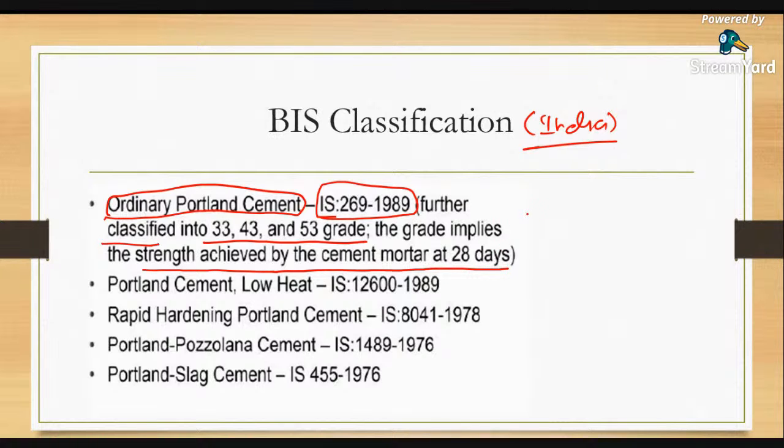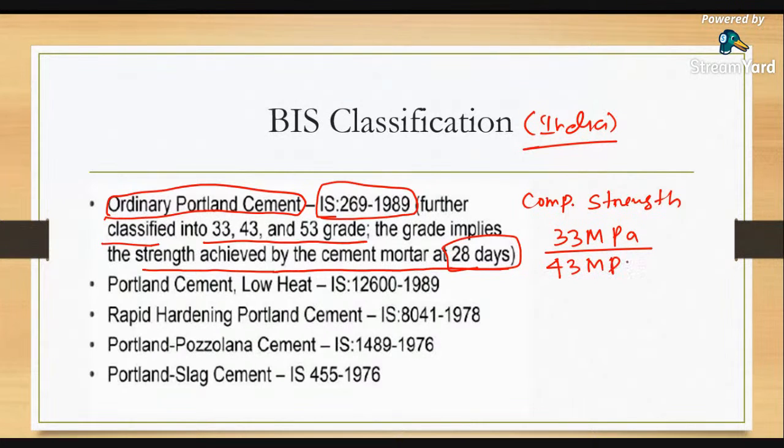For the 33 grade of cement, the compressive strength at 28 days is 33 megapascal. For OPC 43, the compressive strength at 28 days is 43 megapascal, and for 53 grade, it is 53 megapascal.